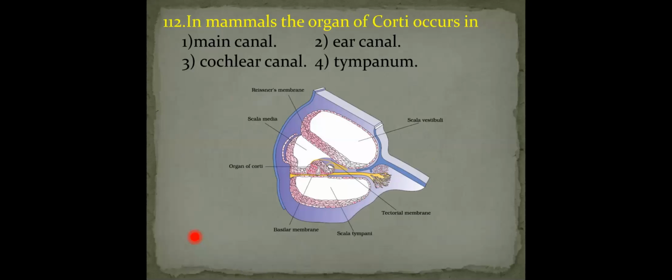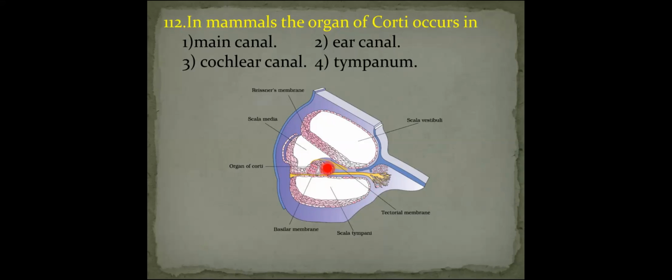Next question, 1112. In mammals, the organ of Corti occurs in. The organ of Corti is the specialized sensory ridge, which is purely meant for the hearing function, located on the basilar membrane. Here, the cochlea is divided into three parts: scala vestibuli, scala media, scala tympani. Scala vestibuli and scala media are separated by Reissner's membrane, whereas scala media and scala tympani are separated by the basilar membrane.